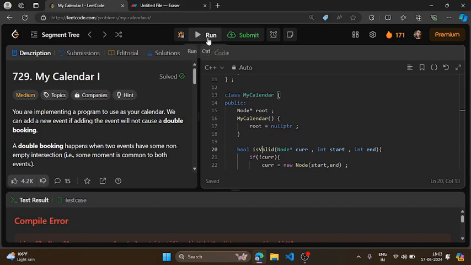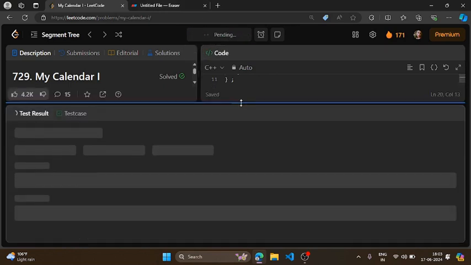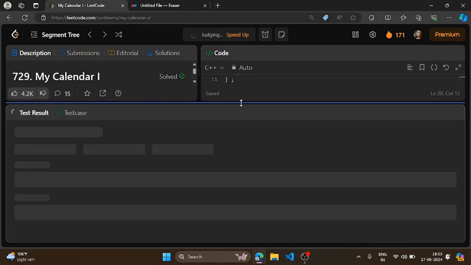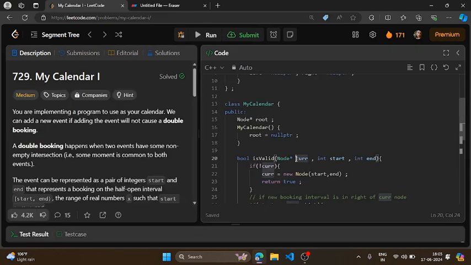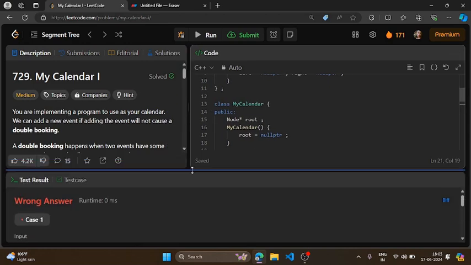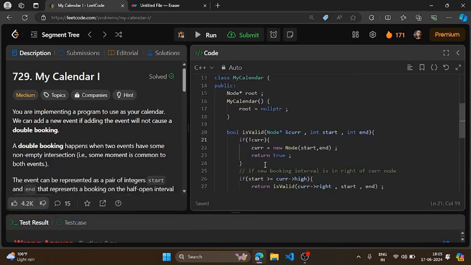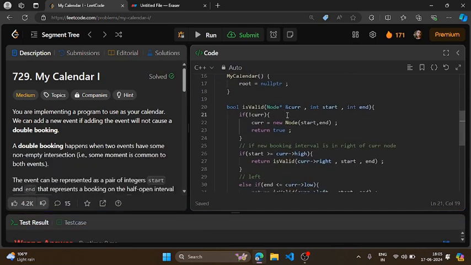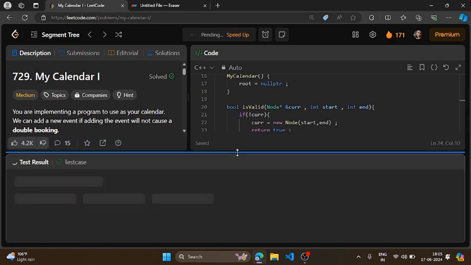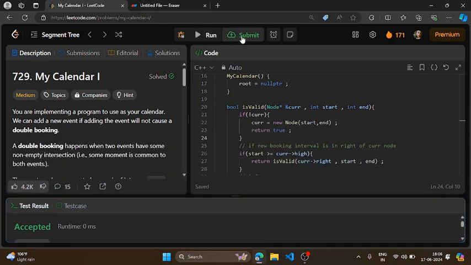Let's make it isValid. Here the problem was that it is not taking current as a reference, so while we were making any changes, it was not updating in my tree. We have to take it by reference, because here you can see you are creating a new node as well. So updates should be made in your tree. So I'm taking this as a reference now. Now let's try to run it. Okay, so it's working now.